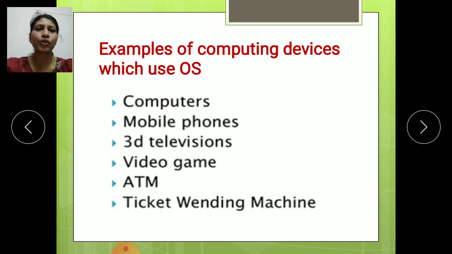Here also we use the operating system. These are all devices where we exactly use the operating system. If you want to use these devices easily, we should use the operating system. The operating system will help to use these devices easily. These are all examples where we use operating systems.